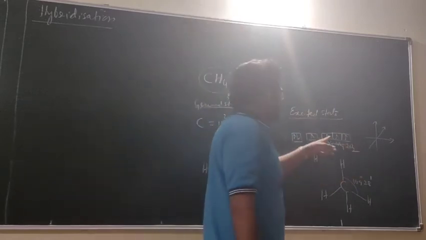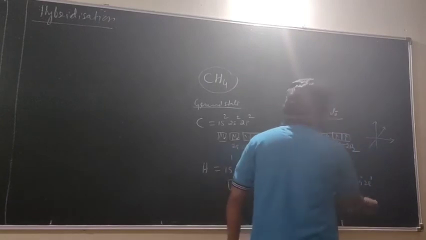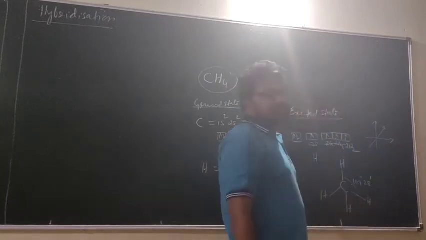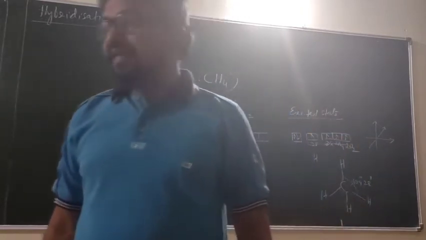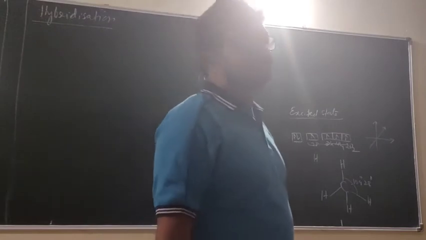Because 90 degrees is nearer to one another. This is 109 degree 28 minutes. It is a better arrangement. Better arrangement than what? 90 degrees.